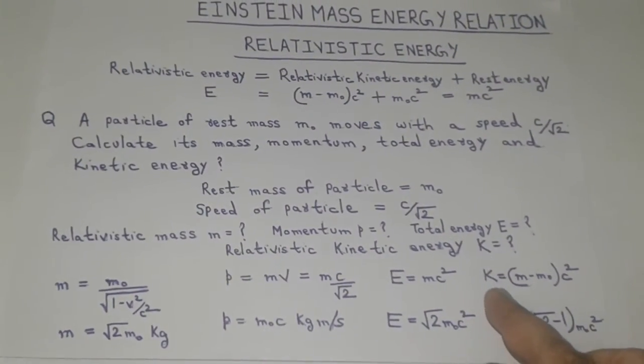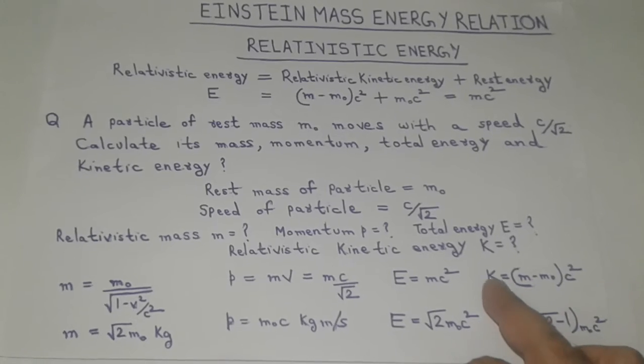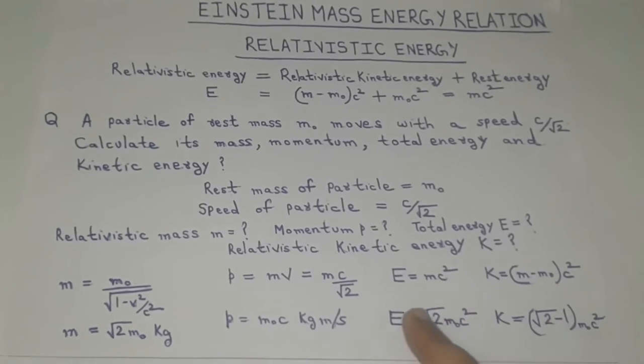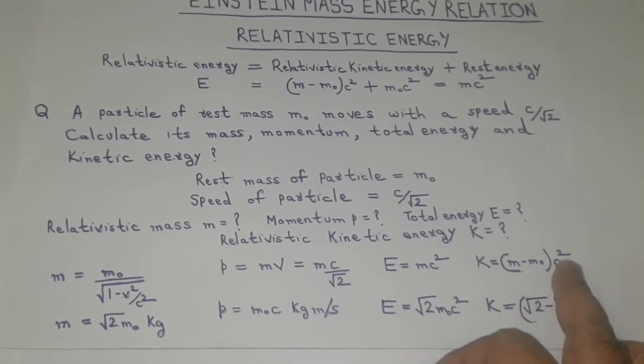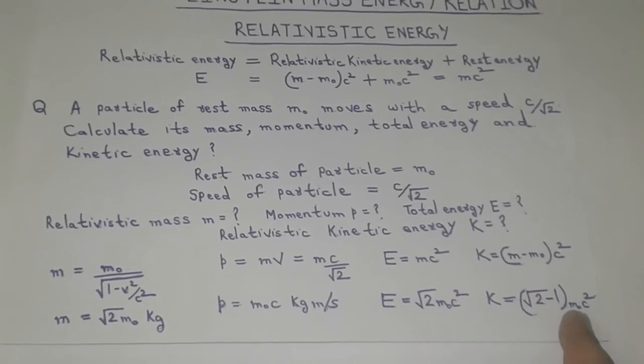Relativistic kinetic energy is the energy which is gained by the particle in its motion. So it will be the difference of total energy minus the rest energy. So (m minus m naught) c square gives us (root 2 minus 1) m naught c square.